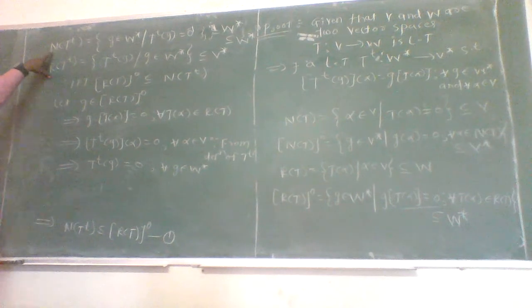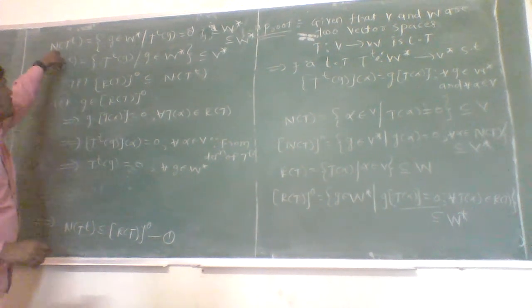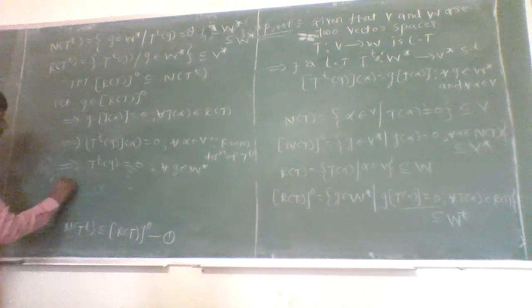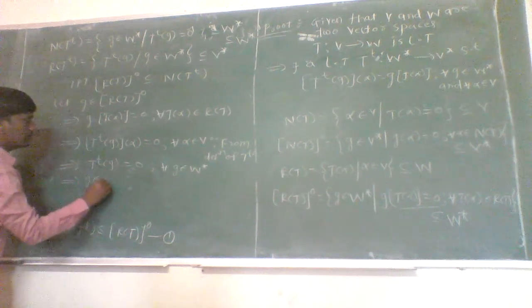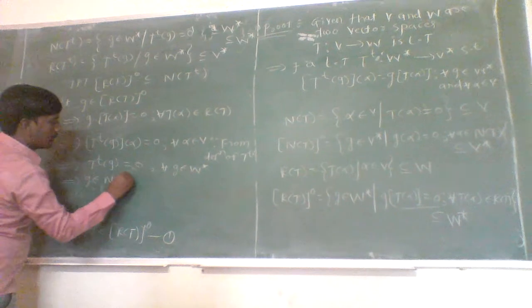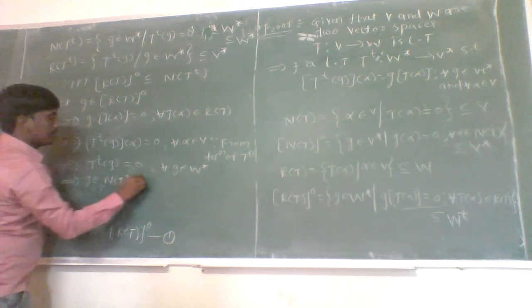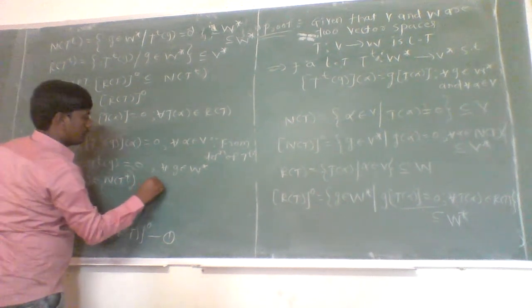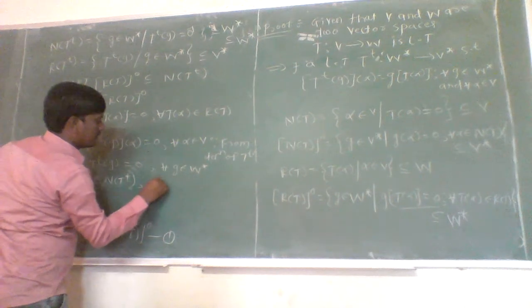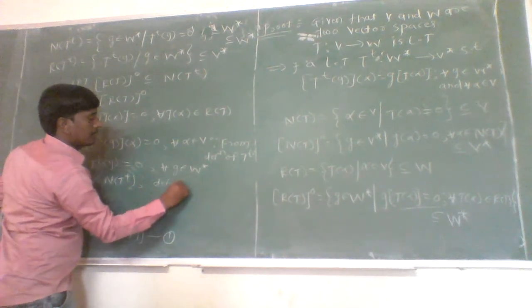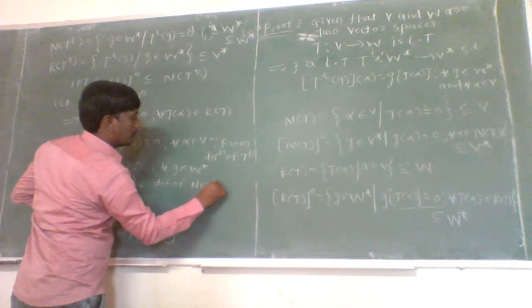Then by definition of null space of T to the power T, this G is a member of null space of T to the power T, which implies G is belonging to null space of T to the power T, and this is from definition of null space of T to the power T.